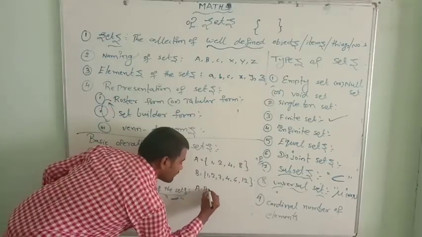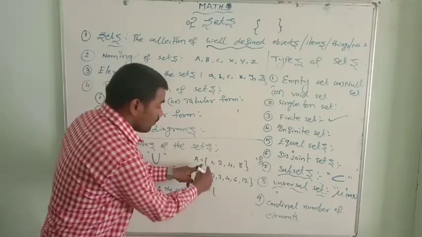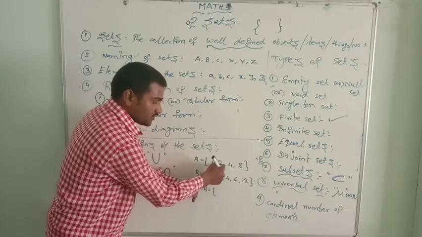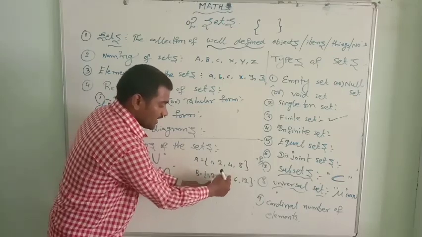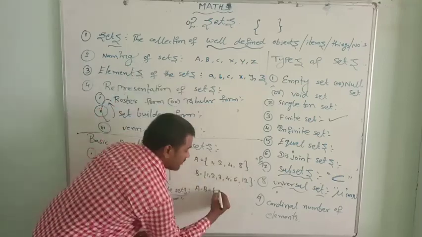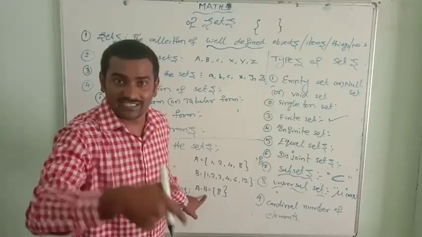A minus B is the elements belonging only to the set A. 1 belongs to the set A and set B. 2 belongs to the set A and set B. 4 belongs to the set A and set B. 8 belongs only to set A, not to the set B. So A minus B equals 8. I hope you understand now.